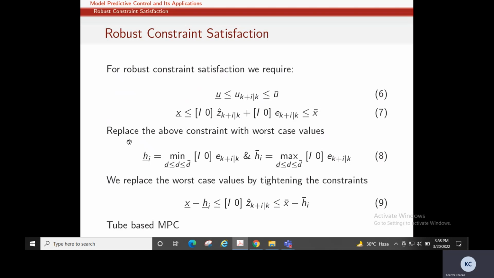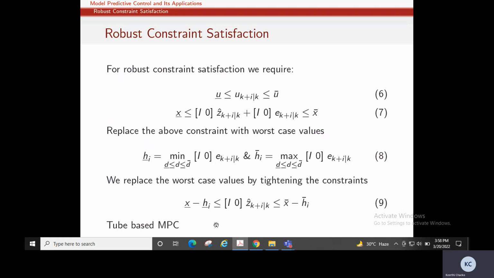So we are replacing the above constraint with the worst case values, nothing but the minimum of the value in the lower half and the maximum of this value in the upper half. So instead of this, we will use worst case values, the minimum value and the maximum value of the disturbance.